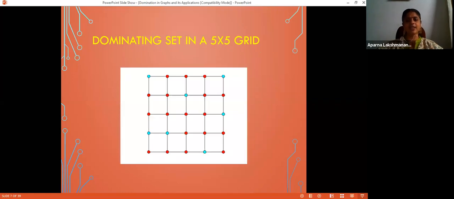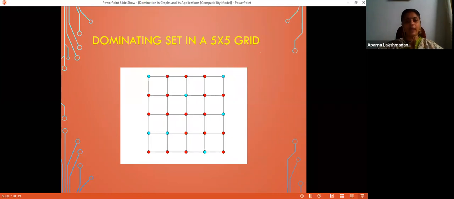Here you have another example. This graph is called a 5 by 5 grid. In fact, it is the Cartesian product of P5 with P5 itself. I will explain the Cartesian product in detail after some time, as it is required again at some point. These blue vertices give a dominating set. Check with any red vertex, it is adjacent to at least 1 blue vertex. So that gives me a dominating set, and it is not difficult to check that it is minimal.